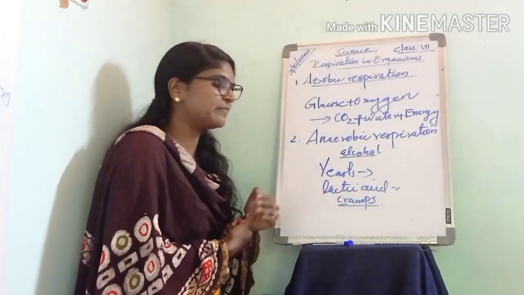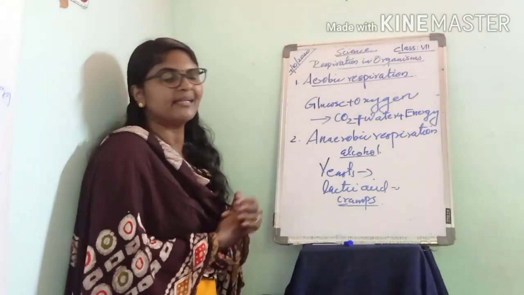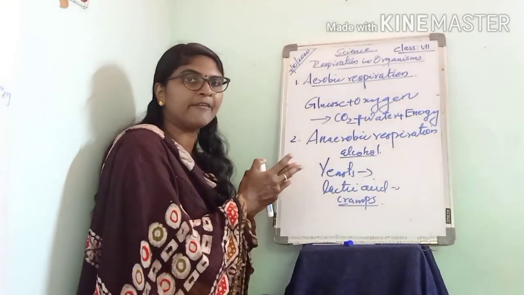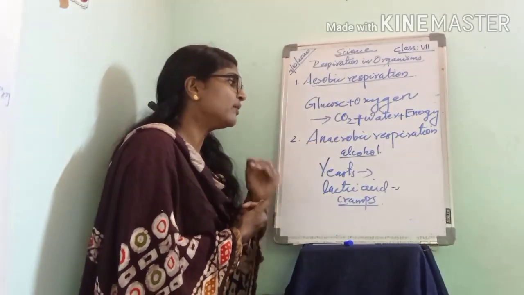So even for a short period, we can respire anaerobically.